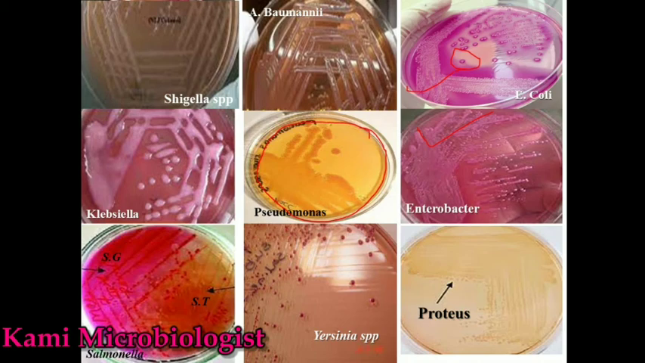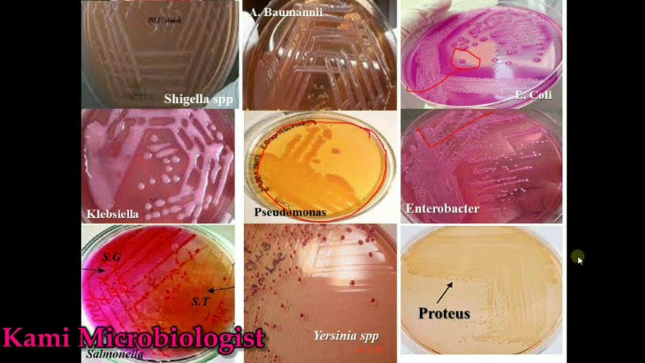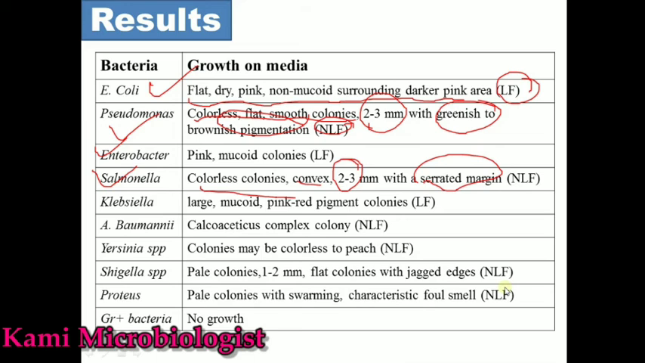Then we have Proteus, which produces pale colonies with swarming, which means it can spread throughout the media, and it produces a foul smell. If you smell it, you will feel the foul smell. It is also a non-lactose fermenting bacteria. This is the Proteus characteristics on MacConkey agar.